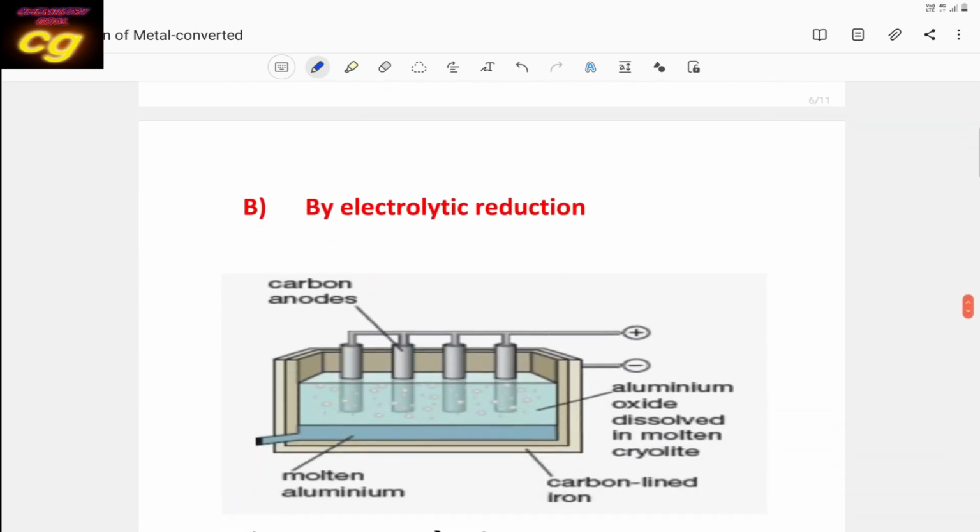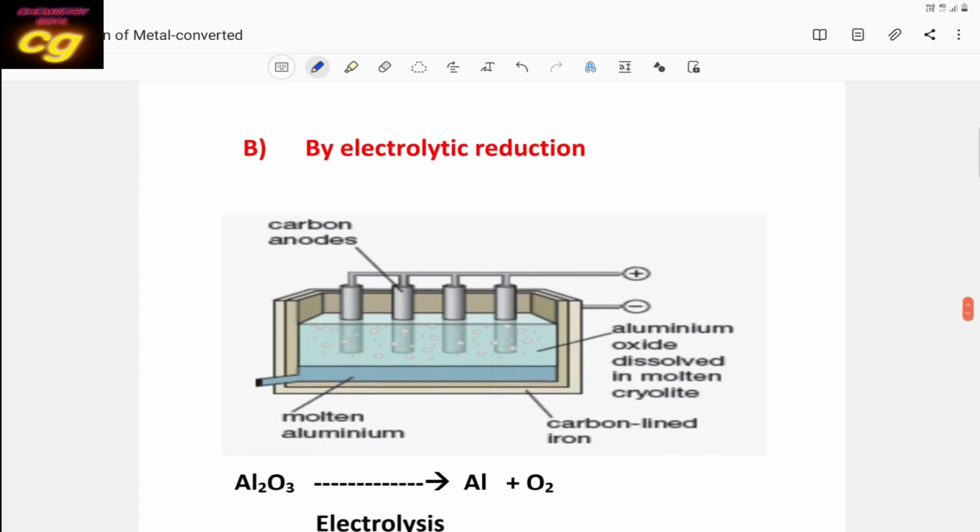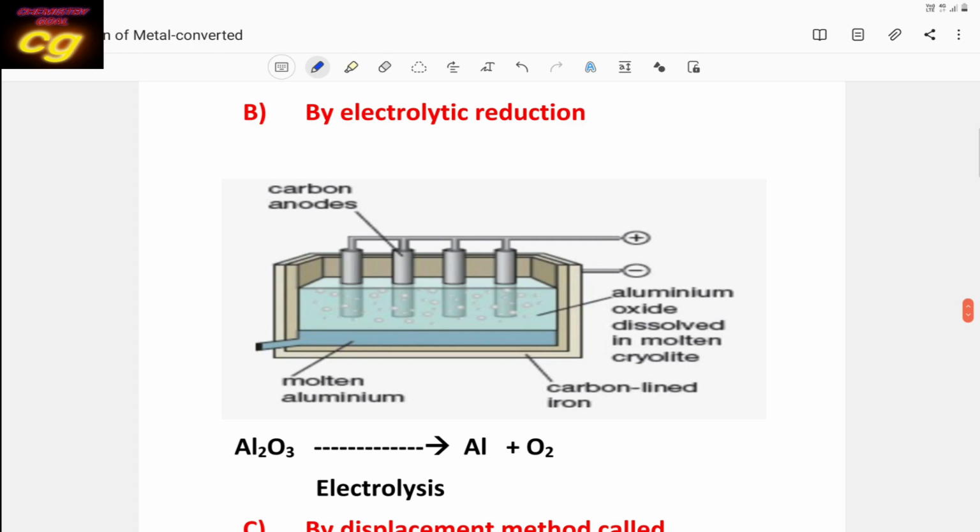Then the next method is electrolytic reduction. What is electrolytic reduction? In electrolytic reduction, generally the ore is taken as the electrolyte and undergoes electrolysis. In the electrolysis process, we can get the metals. For example, bauxite ore.